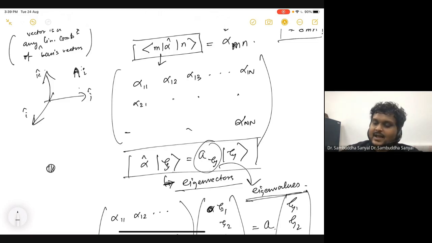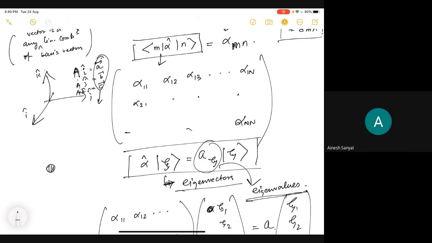If I act it on I, I get some random vector, let's say A. Now you are saying that if I do the same operation on J and K, I get B and C. So your question is whether ABC is necessarily also a basis, right? Is that what you are asking? Yes, if that happens, then this alpha mn notation is a little weird, right?